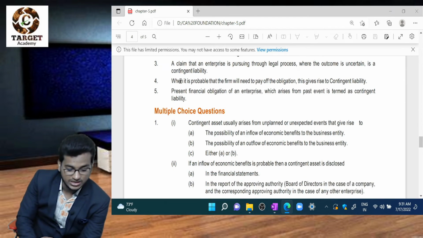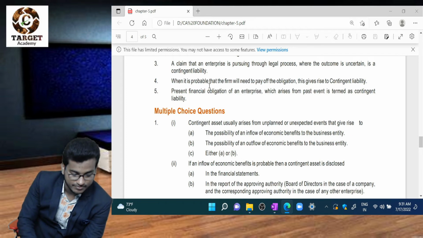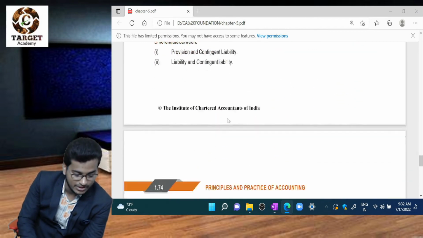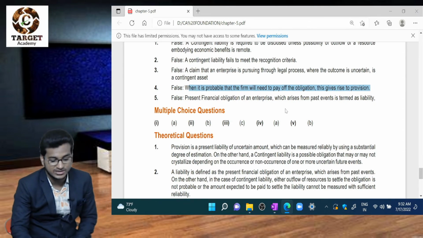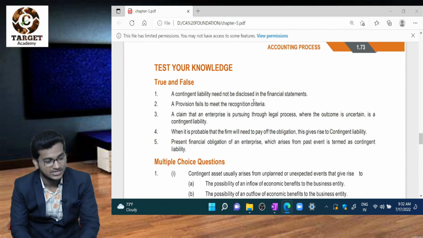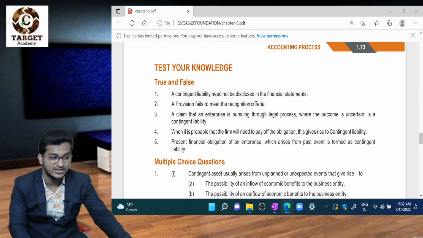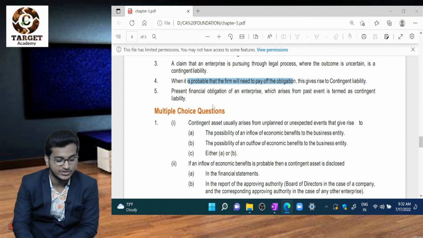Fourth one, when it is probable that the firm will need to pay off the obligation, it gives a contingent liability. Probable, not possible, that is liability. When it is probable that the firm will need to pay off the obligation, it gives rise to provision, not contingent liability. Why do we record contingent liability? Because there is uncertainty in the event. Here, when probability arises, then we need to create provision.